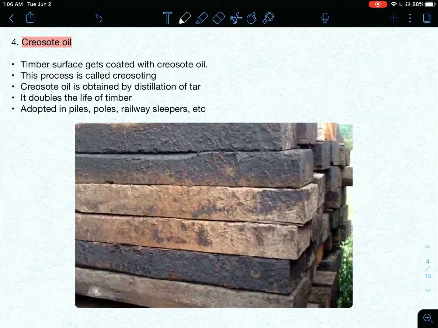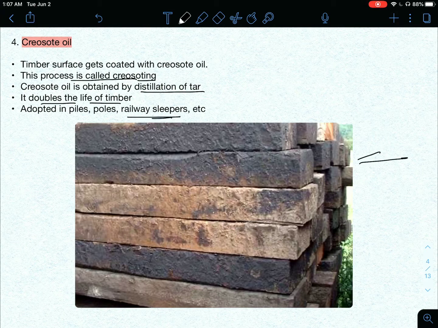Then the next one is creosote oil. The process is named creosoting. Here the timber surface is coated with creosote oil, which is obtained by distillation of tar. It doubles the life of timber, and because of this it is used in structures that require more durability, like a railway sleeper. This is a railway sleeper in the figure, and here it is being coated with creosote oil.